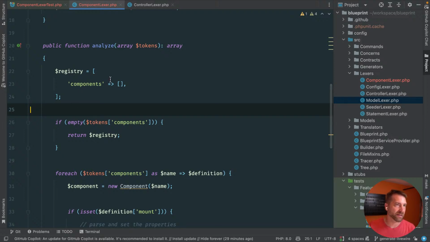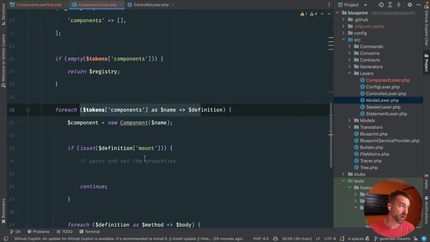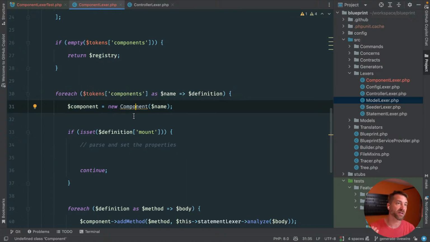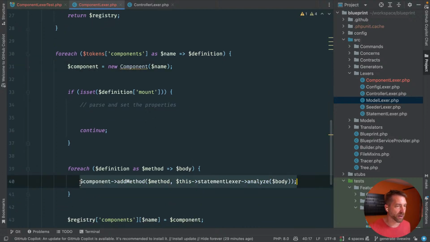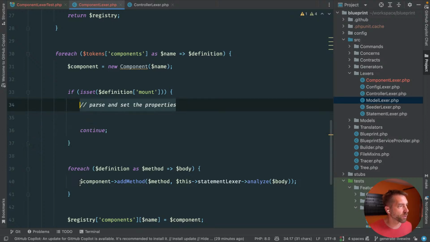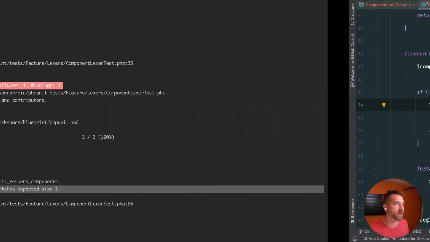Each lexer is additive because it parses its own little bit of that YAML file, in this case components. So if we get down here and there are components, we're going to make a new one. This is going to allow us to put the methods and the properties on there. We could just follow suit here. We're straying away from TDD now because we need to build up this component object, and then I think it's all just going to come together very quickly, and that's where today's stream will stop.